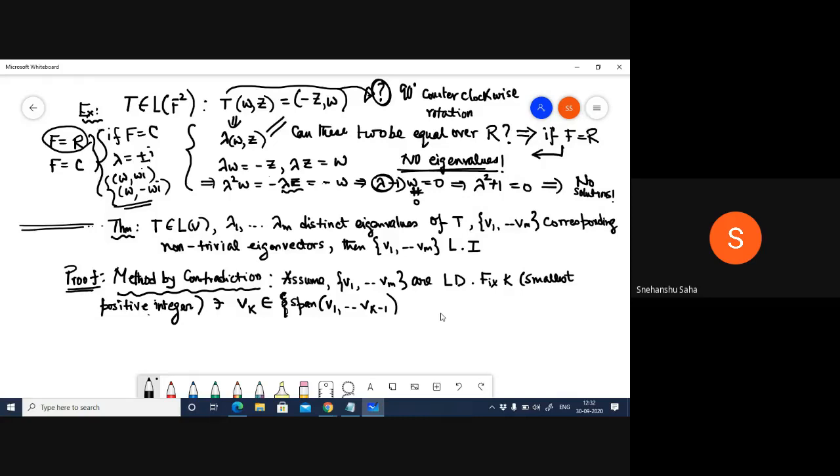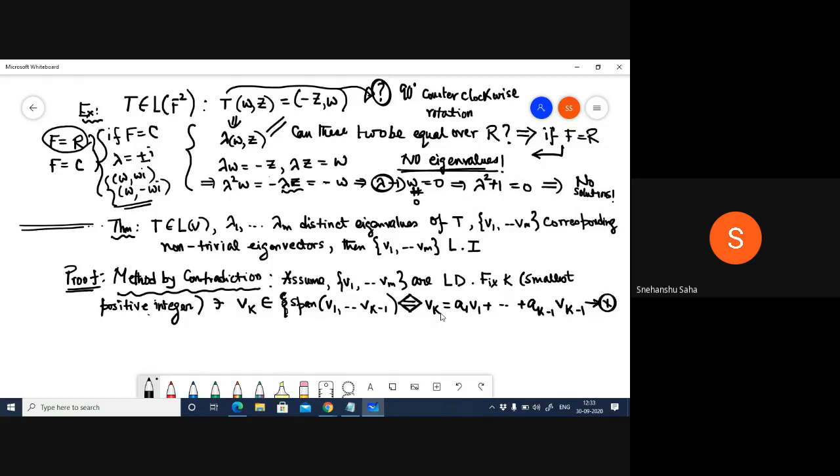So this is equivalent to saying that v_k is a linear combination of all of these other vectors, a1 v1 and so on. Let's call this star. I'll do two things.